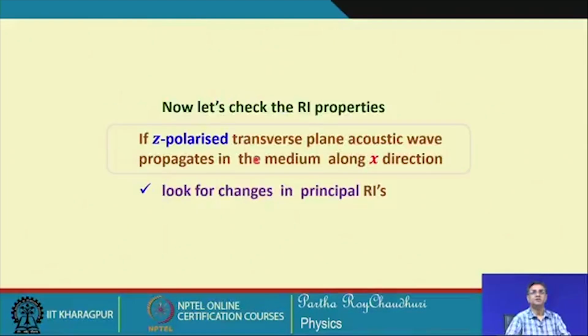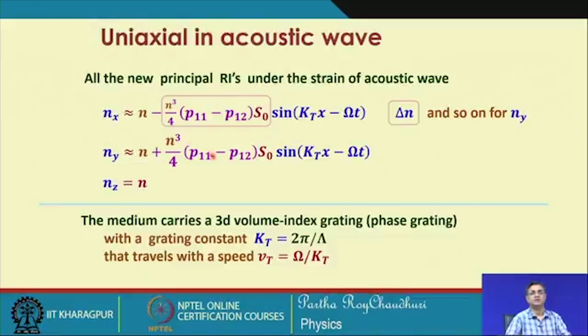Now, we will see if we change the polarization from y to z polarization, just to see where the difference is. I should mention that the medium has become uniaxial, the medium is anisotropic, where about the z axis there is a change in the refractive indices along the x and y directions.